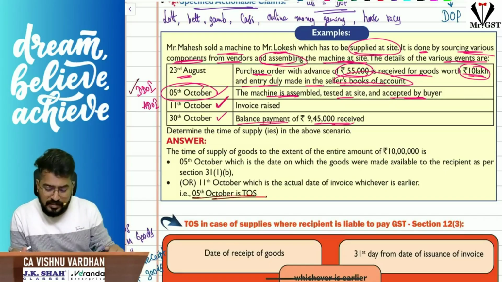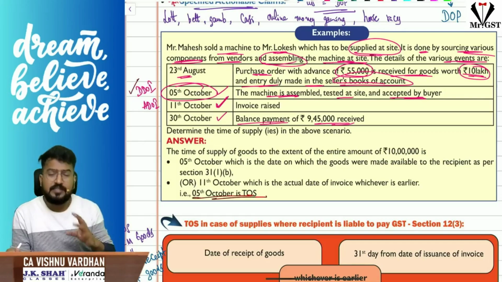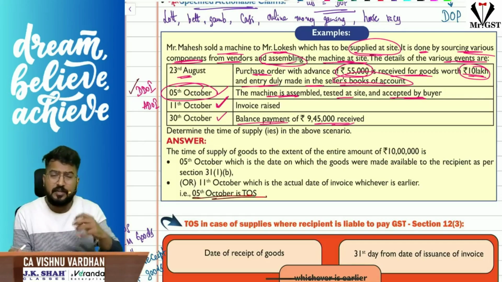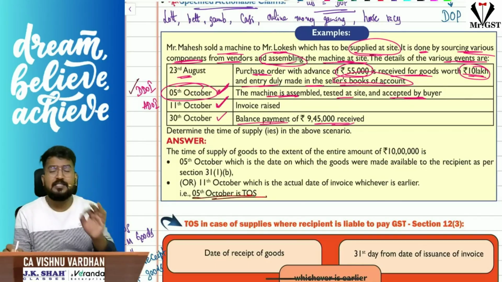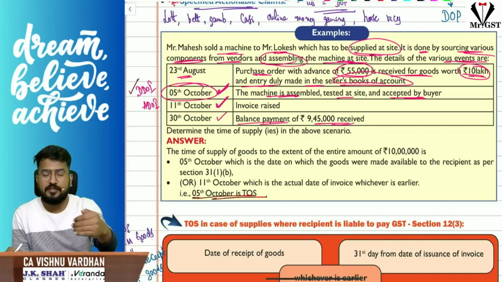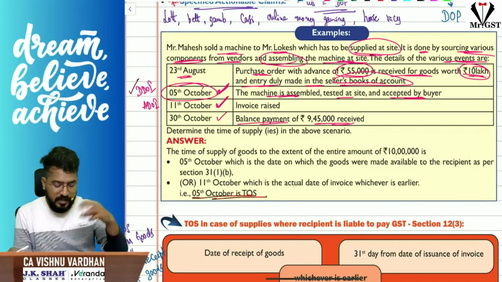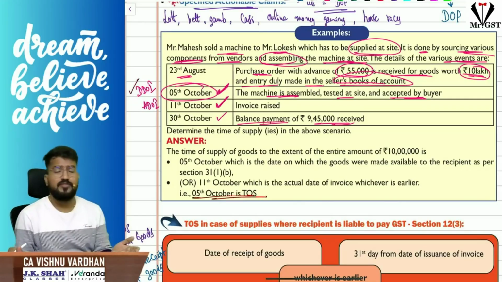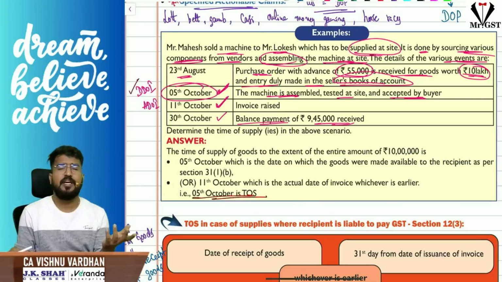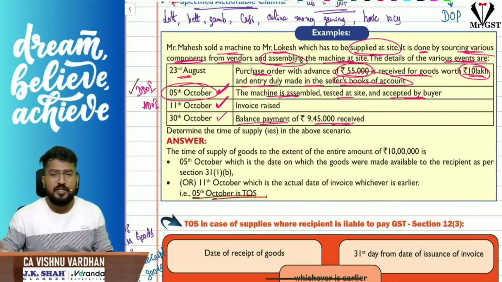Here this is a machine which has to be assembled at site and accepted by the buyer. In that case the movement of goods is not involved. The goods are being handed over to the customer on 5th October. That is the date on which the invoice should have been raised under section 31, so that is the due date, and the actual date is 11th October. Which is earlier? 5th October is earlier, so that will be the time of supply. That will be the time of supply for the 55,000 advance as well as the 9,45,000 balance payment. Clear? So that is 12 subsection 2 for you.